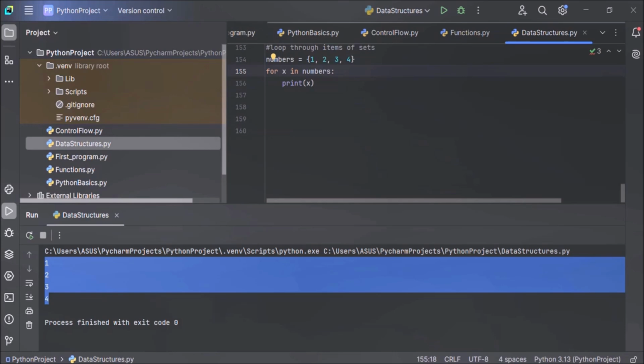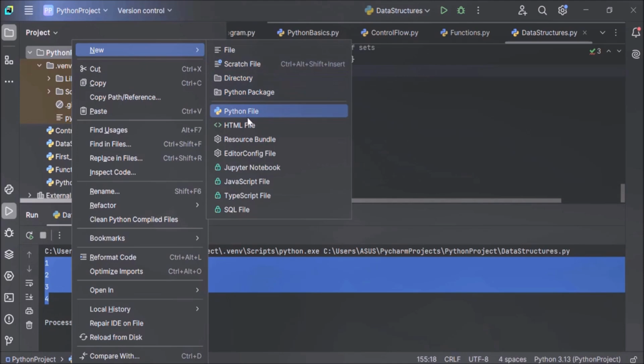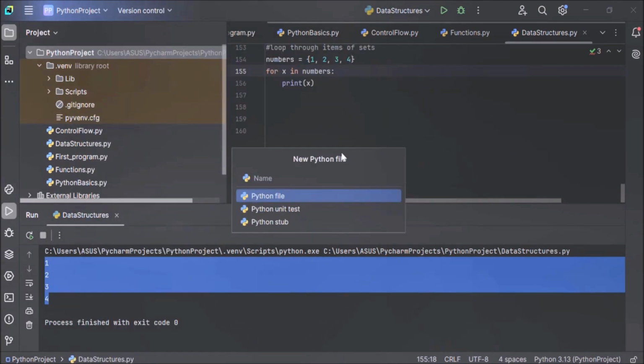Now that you know how to work with data structures, let's talk about file handling in Python. File handling is essential for reading from and writing to external files. So let's create one new Python file for a practical demo of file handling. Just right click on the project, Python project, new Python file, name it file handling, and enter.